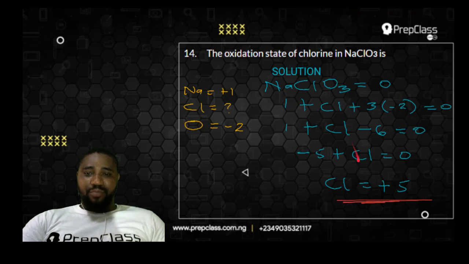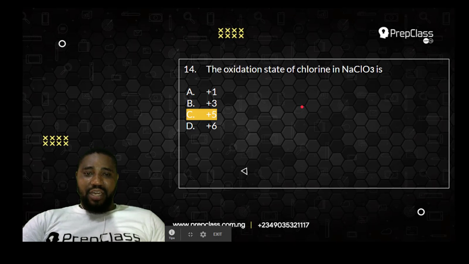And 1 minus 6 gives you -5. So -5 plus Cl gives you 0. You take -5 to this side and Cl equals +5. Remember that when a negative sign crosses equality, it becomes positive. So the oxidation state of chlorine in that compound is +5. So +5 is the best choice.